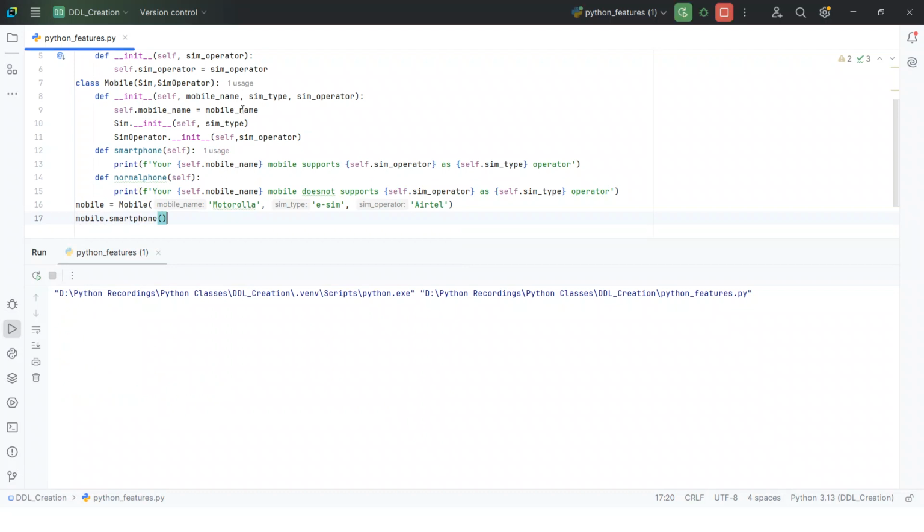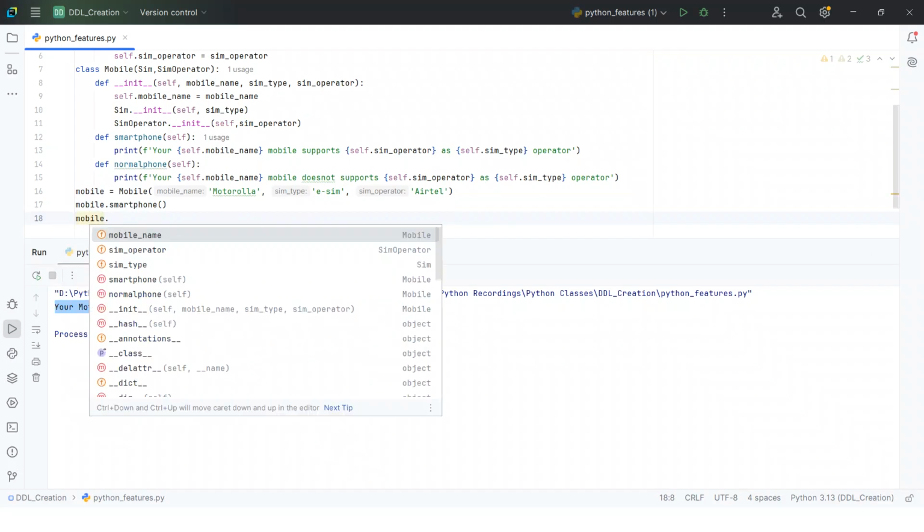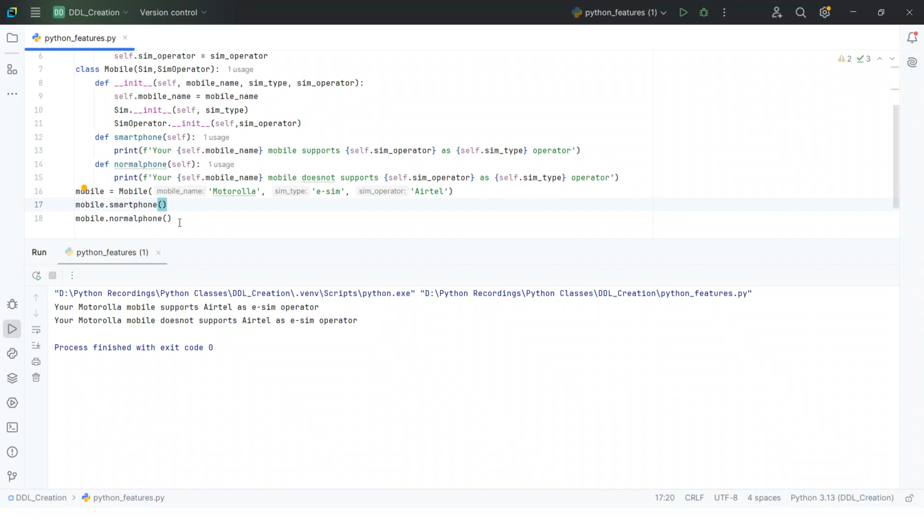Okay, we will see the output. See, your Motorola mobile supports Airtel as eSIM operator. For example, if I call mobile dot normal phone, what will it give? It gives: your Motorola mobile does not support Airtel as eSIM operator.